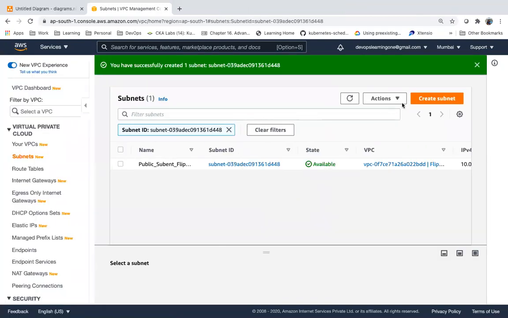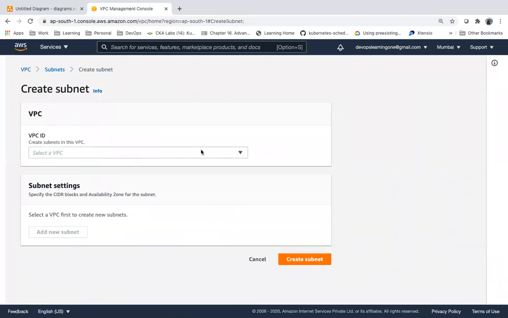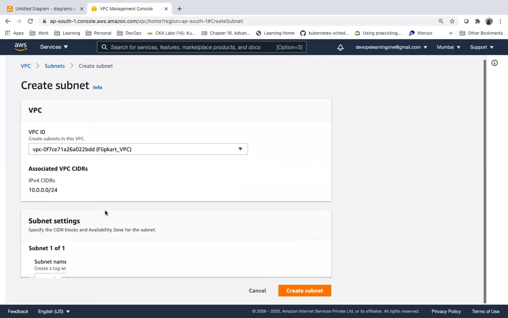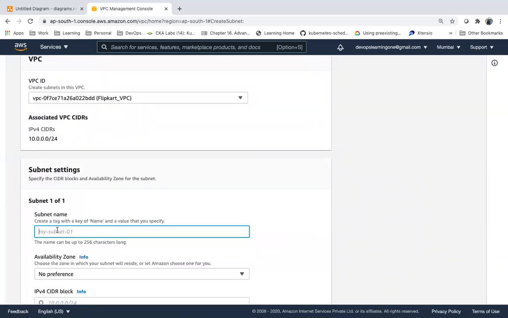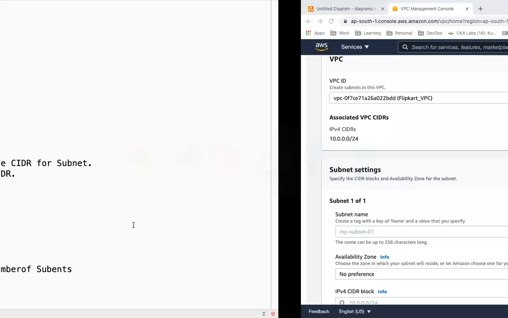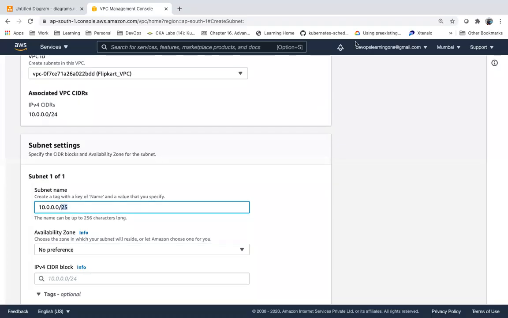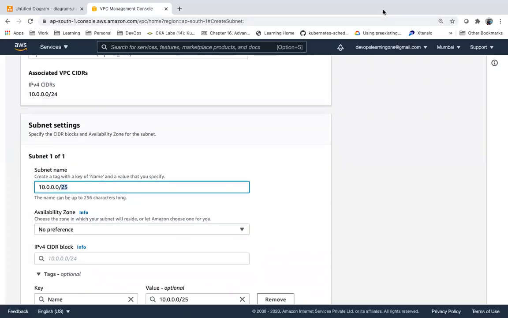Similarly, let me create one more subnet. Can I give something like this again? Again 0 to 127, /25. Will it allow? Again 128 IPs.